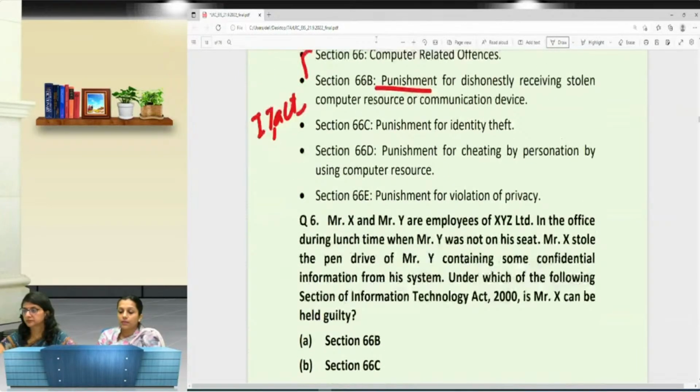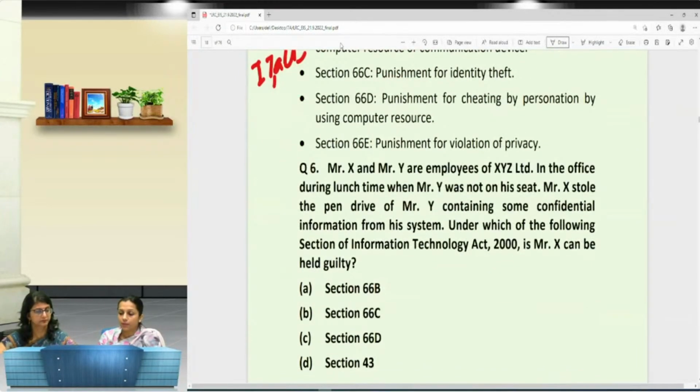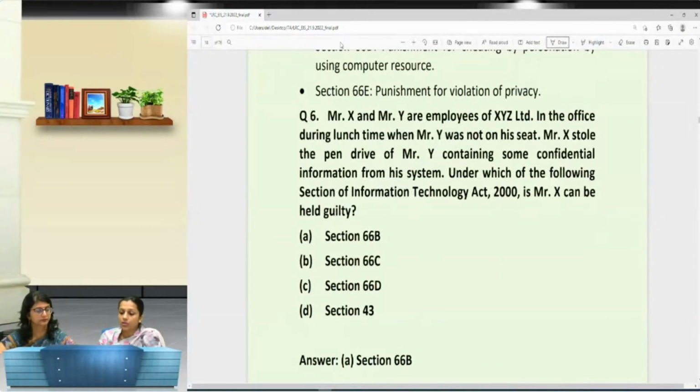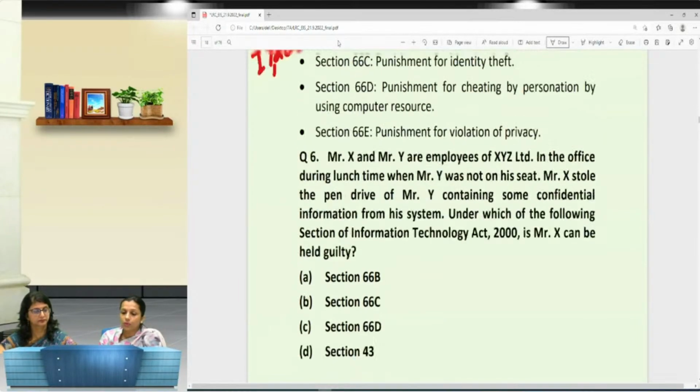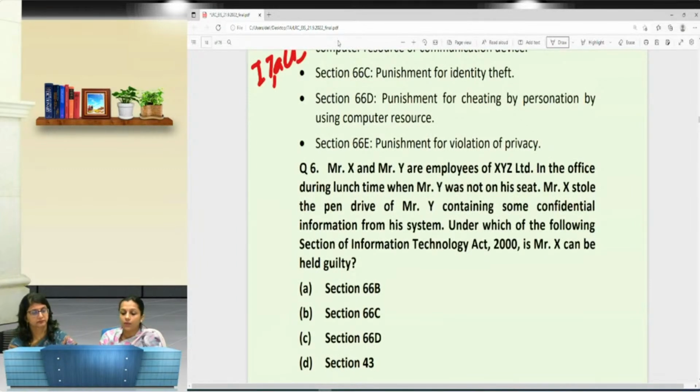Mr. X and Mr. Y are employees of XYZ Limited Company. In the office during lunch time, when Mr. Y was not on the seat, Mr. X stole the pen drive of Mr. Y containing some confidential information from his system. Under which of the following sections of the Information Technology Act 2000 can Mr. X be held guilty? Now we have to find out what the crime is, what the offense is. The main offense is that he has stolen the pen drive to get some information.